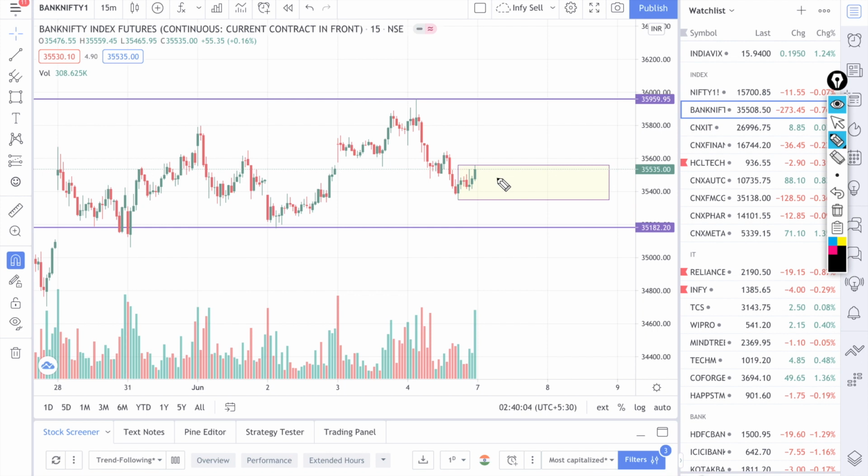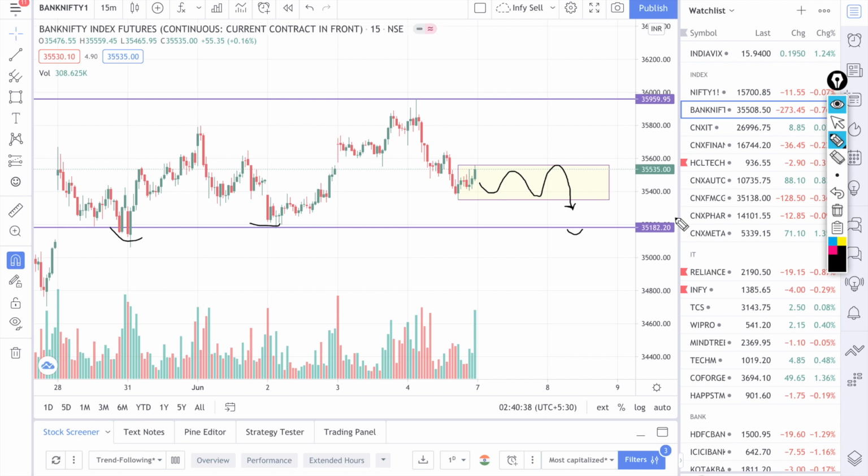If the market is exactly opening in this particular range, what you can do is wait for price action. It will break either upside or downside. If it breaks downside, your immediate target will be the support, this particular support. From 35,400 it can easily travel to 35,100, this particular area. So you will be getting 300 points over here, and you have to know that the market can bounce from this area. So you have to book your profits if you are looking for this type of trade, just a short of 200-300 points.